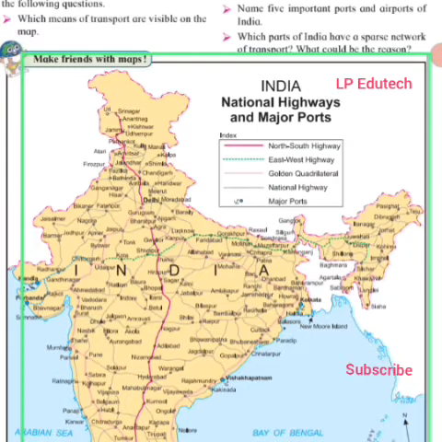Now let us continue. We have the India transport map here in the textbook, page number 64. Look at these transport maps of India, figure 9.10 and 9.11, and answer the following questions. Now, which means of transport are visible on the map? So this is the map of India, and we are able to see it very clearly. There are means of transport available, that is waterways, roadways, airways, and even railways. So four means of transportation are available here. You can see here.